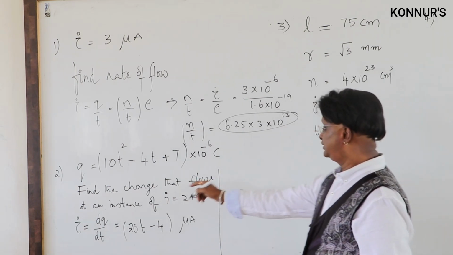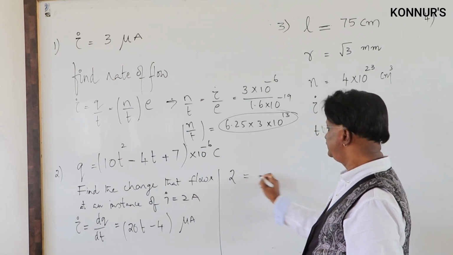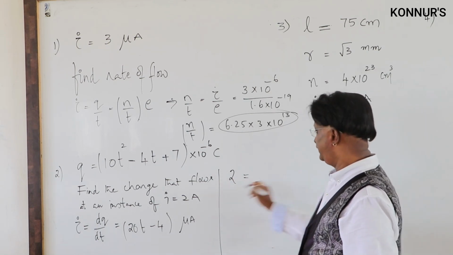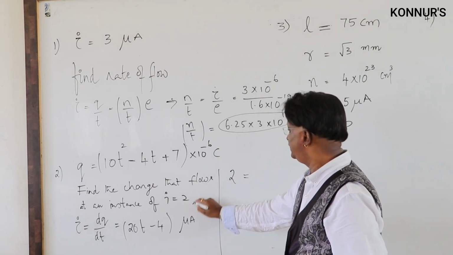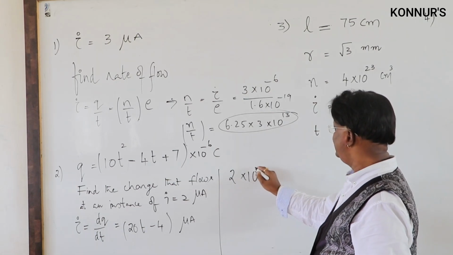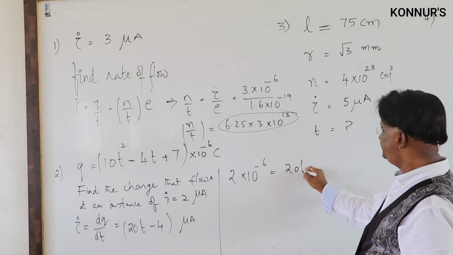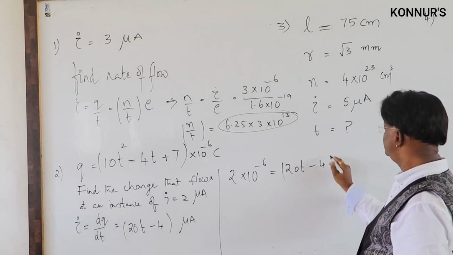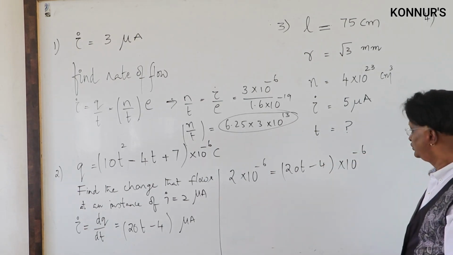Now you see, for now he says I is equal to 2, therefore I am substituting I = 2 microampere, that is 2 into 10 raised to minus 6, is equal to 20t minus 4 into 10 raised to minus 6, right?